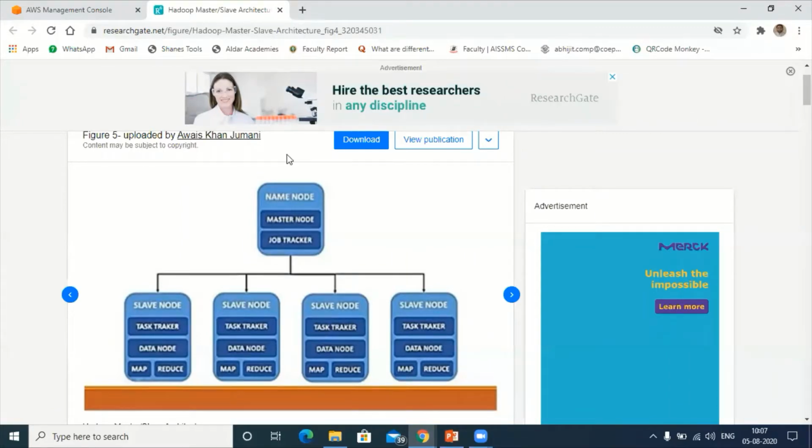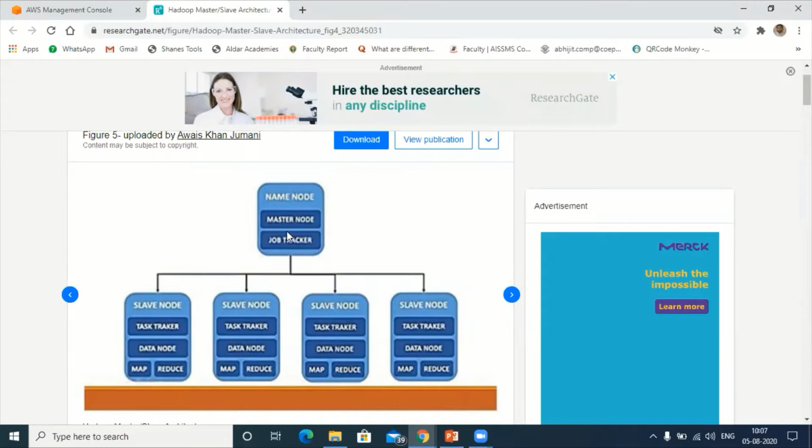Now let us imagine that you are feeding the data. That fed data will be accepted by whom? Master node. Okay, this data will be accepted by the master node. Now next, based upon the capacity of the data and type of data, whatever data is received by the master node will again be given to whom? Job tracker. Okay, so that data will be accepted by the job tracker, and the job